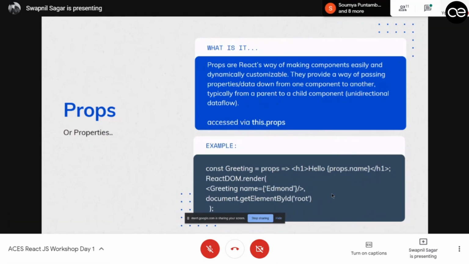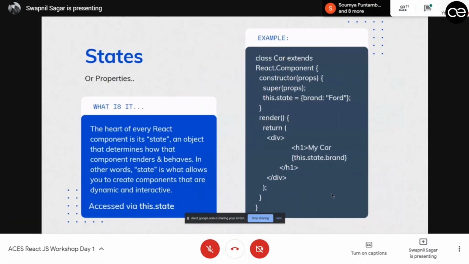Now let's come to states. So React also has a feature called states. If you can remember, I told you that class components are stateful components and functional components are stateless components. By that, I mean this. What state does is, anything you write inside a state, if it changes, it will re-render the whole component.